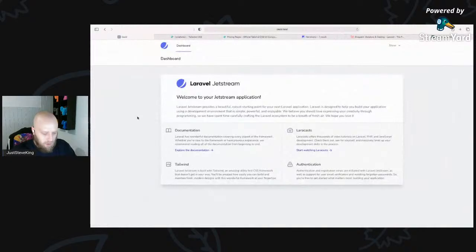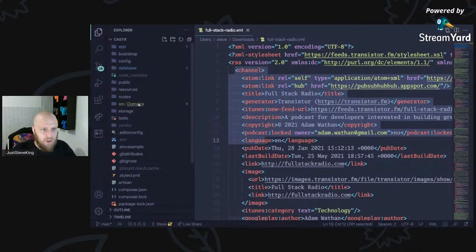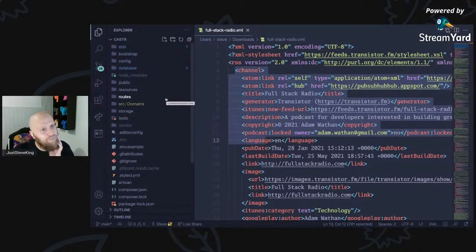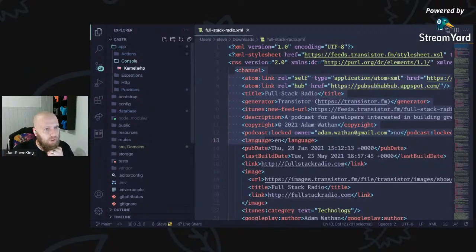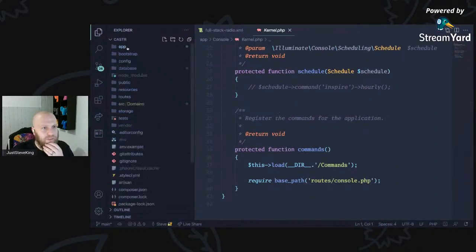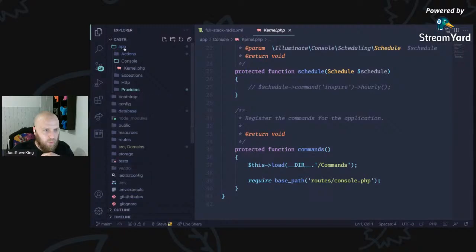So where are we? We need to build a UI for this. I don't want to worry about that too much just yet. I want to make sure that we're getting parts of this. So I'm going to build a command. We're going to want a command, aren't we? So let's have a look. We initially look for commands within console kernel, how we're loading these in. So app, is it in here? Where are we loading commands from?